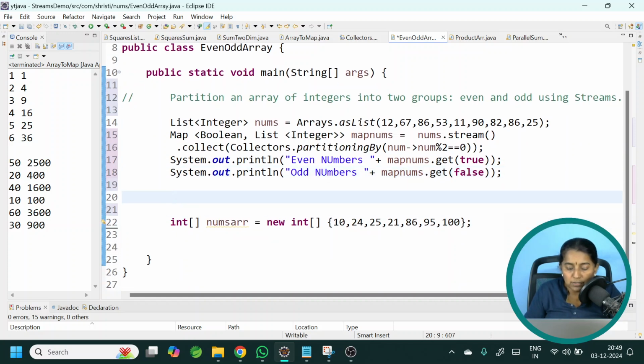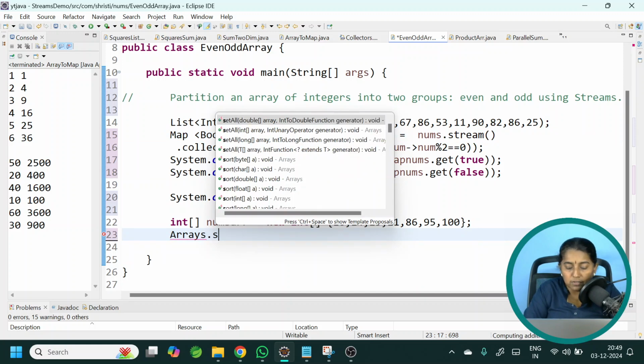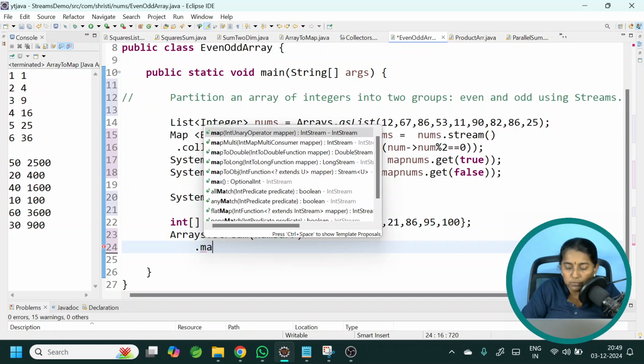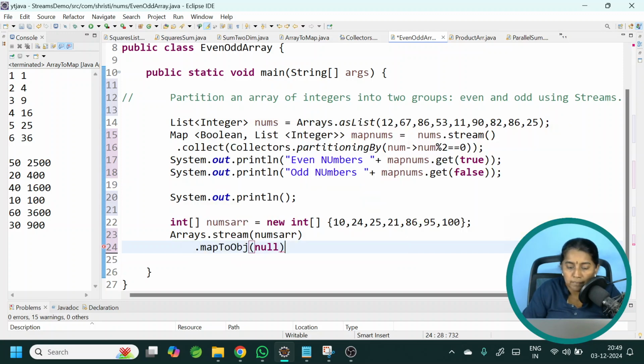Similar to the list, we can do the same thing for our array also. Convert your array into a stream. Arrays.stream dot numbers array. I cannot call collect method directly, so I need to use mapToObj.